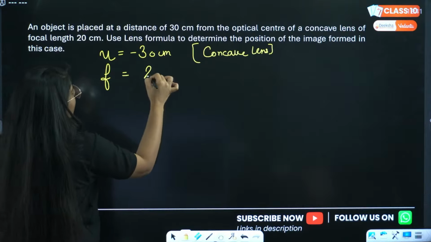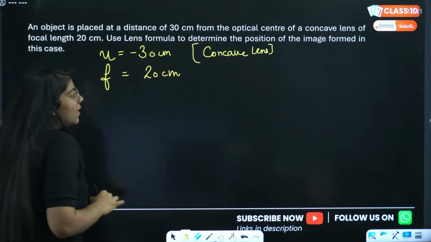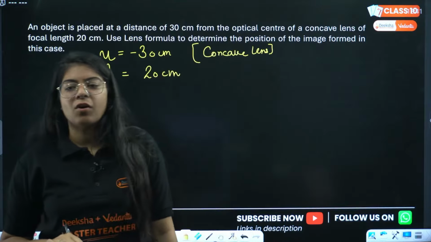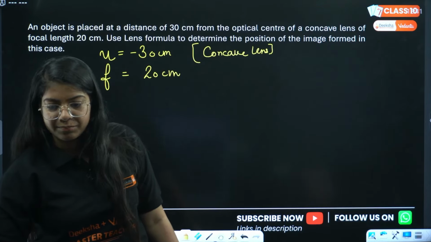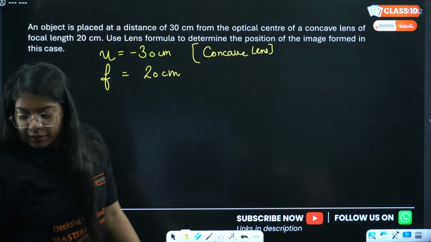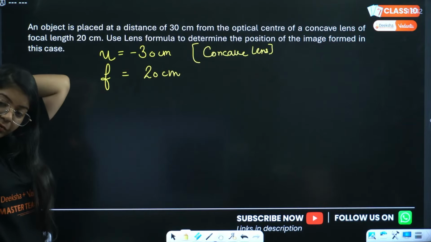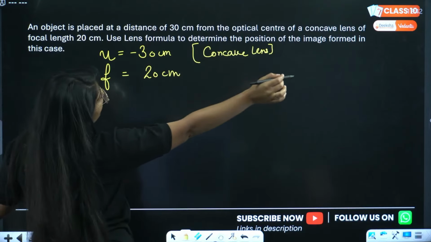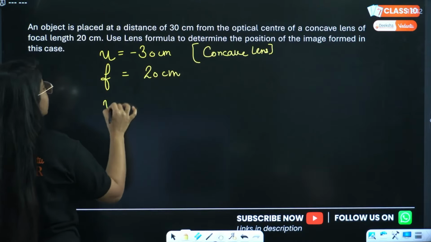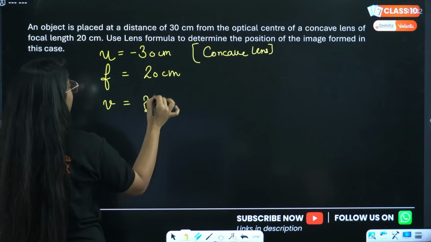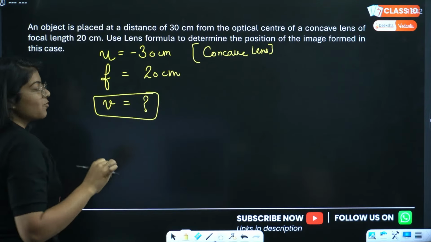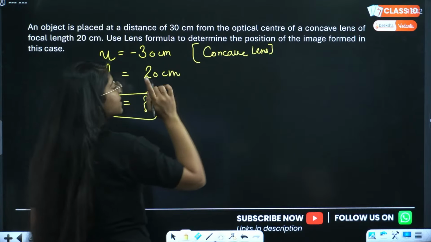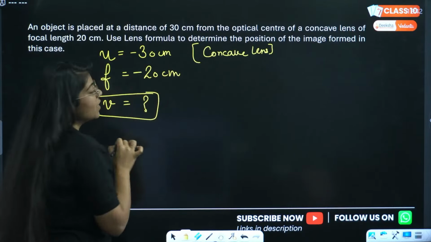What is the sign of focal length of a concave lens, everyone? What is the sign of focal length of a concave lens? The sign of focal length will be what? Use lens formula to determine the position of image formed in this case. Negative. Very good. For concave lens as well as mirror, focal length is always negative.